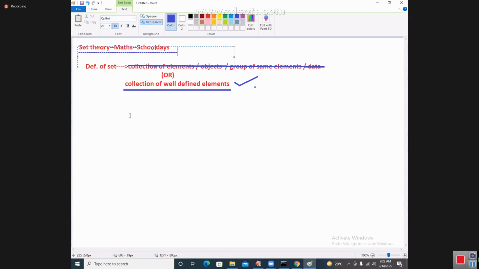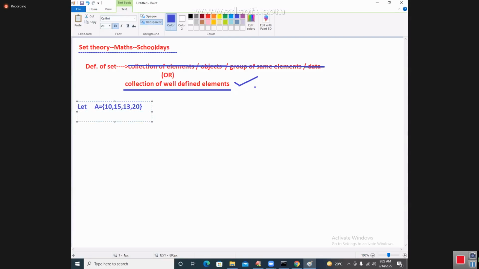Now, see this. Let A is equal to mathematics. Let us go to the school days for a few minutes. Say 10, 15, 13, 20. This is my data.